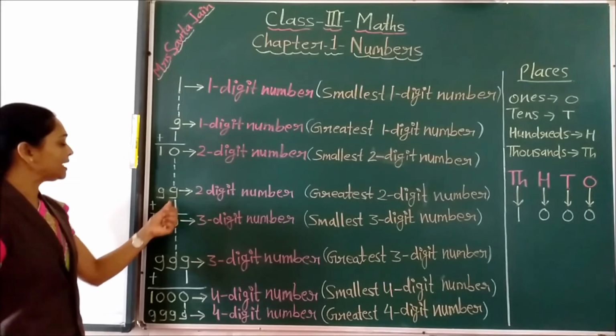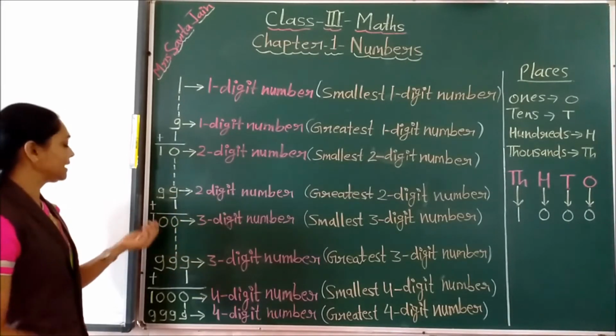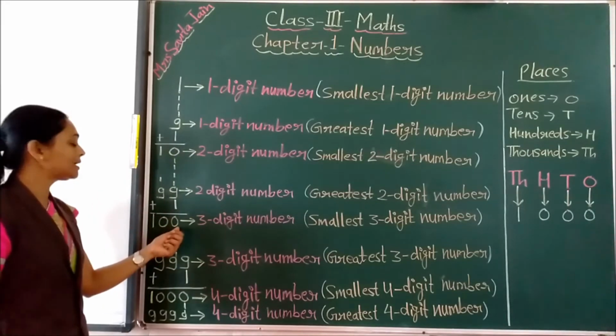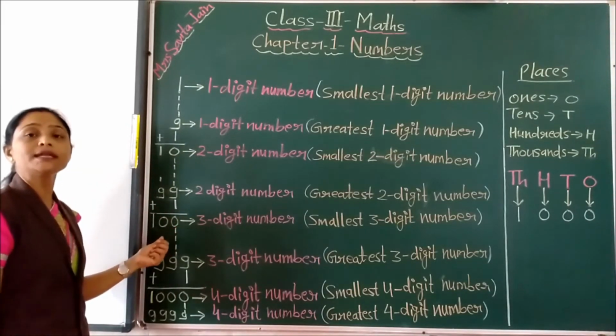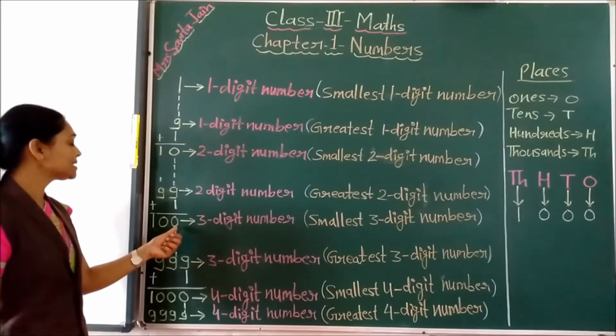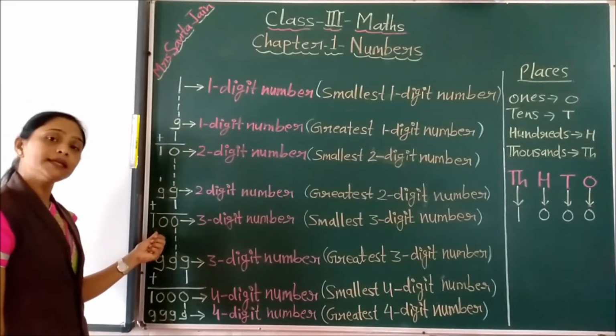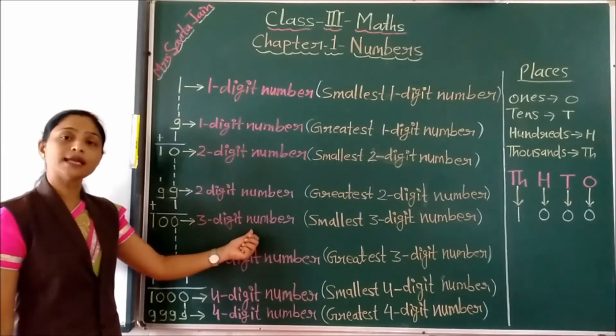But after 99, if you add 1, then what happens? See, we are getting 9 plus 1, 0. 1 carry will come here. So again 9 plus 1, 10, means we are getting 100. And 100 is having how many digits? 1, 2, 3. 3 digits. So this is a 3-digit number.